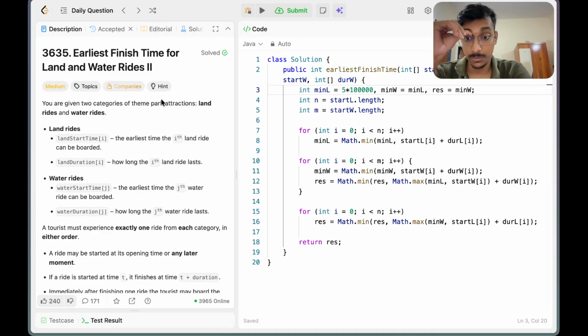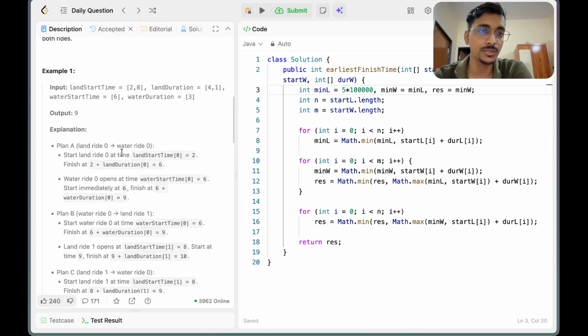So how are we solving this? We can do it this way. Simply check which ride is minimum for the land ride, which ride is going to take me the least amount of time for the land ride. For that, we have made minL, the minimum for the land, and the minimum for the water ride.